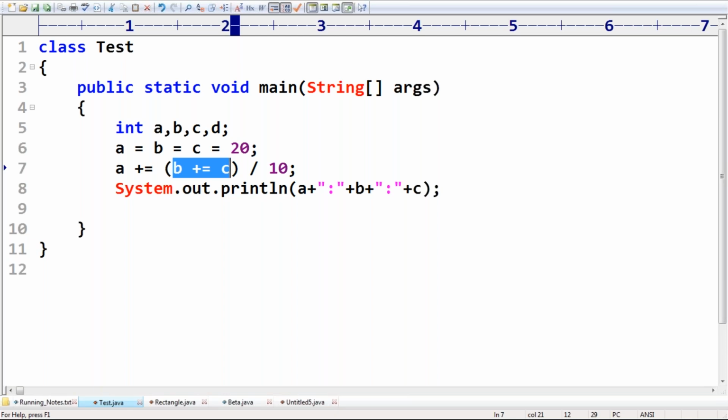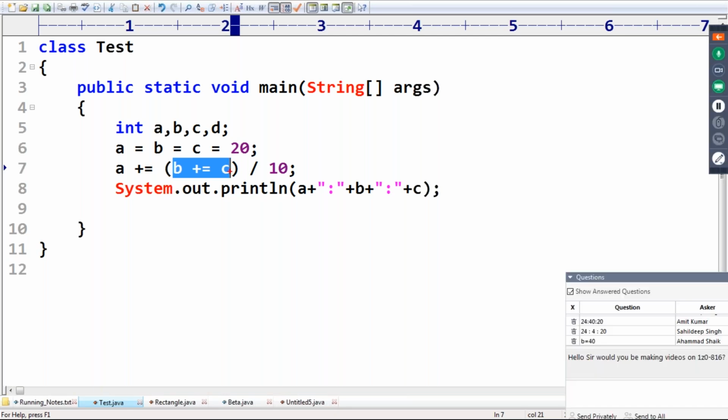So b plus c, what is the value? The b value will become 40. So this total value is the b value. b = b + c, b value will become 40. Next, this is the 40. 40 by 10 means 4.